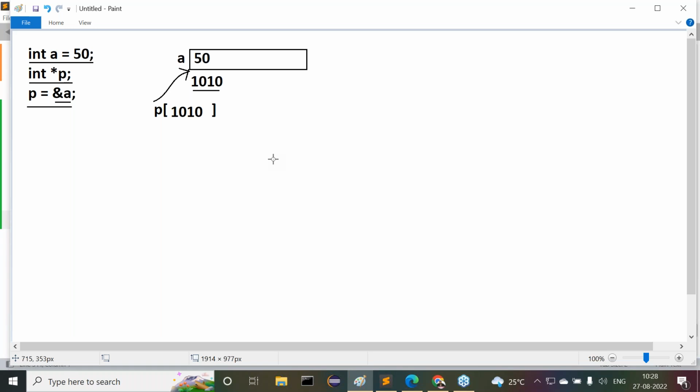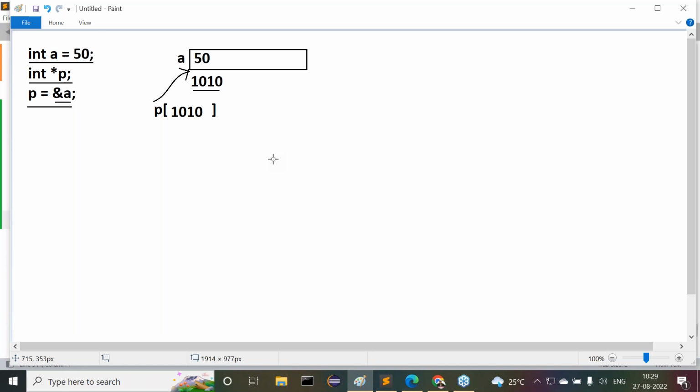Now this is exactly the way to declare a pointer variable and to initialize a pointer variable. Fine. After understanding the basics of pointer variables, here my question is: pointer variables exist in C and C++, but pointer variables do not exist in Java. Why are pointer variables available in C and C++, and why are they not available in Java?